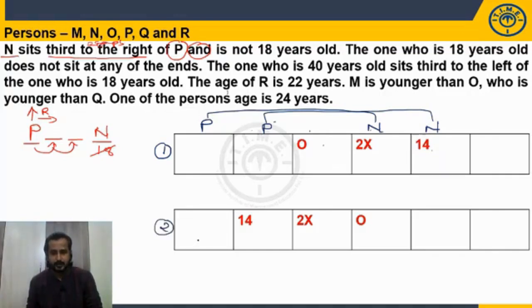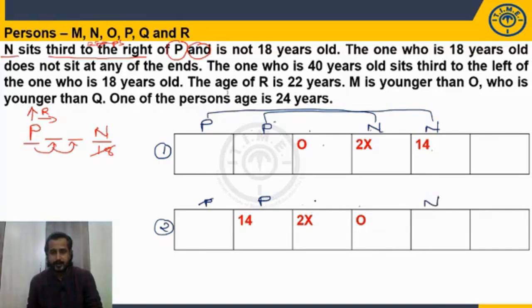Can I take P here? P, first right, second right, third right, N. No, it is already O. So P cannot be here. Okay. Can I take P here? Let's check it once. P, first right, second right, N. Yes, possible. P is here and N is here.